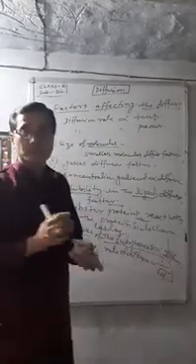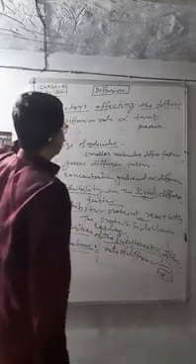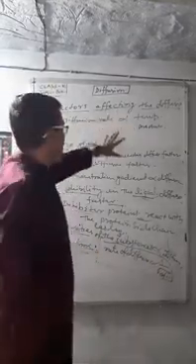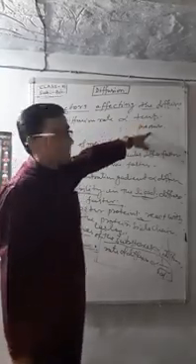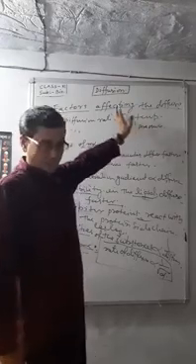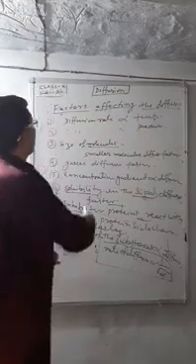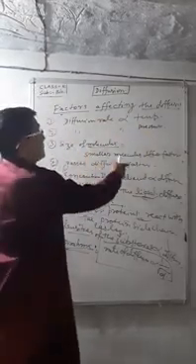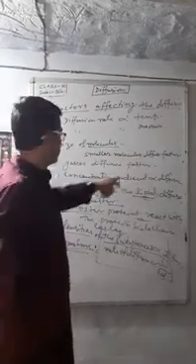So we would like to sum up all the factors affecting the diffusion. It is very simple. The diffusion rate is directly proportional to temperature and pressure. Temperature increases, diffusion increases. The pressure increases, the diffusion rate also increases. As the size of the molecules is smaller, the diffusion is faster. Gases diffuse more fast.